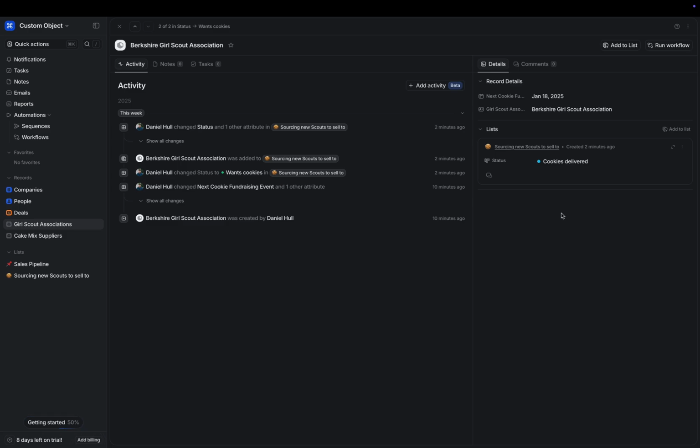If you'd like to read more about objects versus lists, I've written a summary available on the blog post down below. Important takeaway that I'd encourage you to remember is be discerning with creating objects. You only likely have between 3 to 8 different data types that are core to your business. Lists are the more flexible day-to-day ways you're going to be accessing and interfacing with data. That sums it up. We've summarized the 2 key interfaces for manipulating data in Attio.